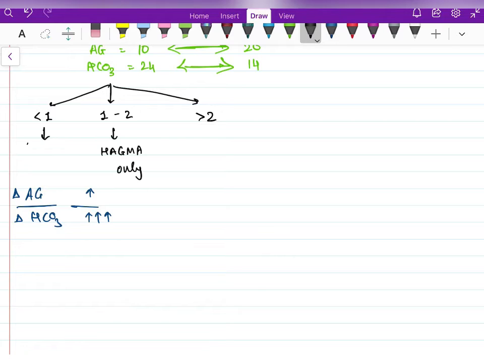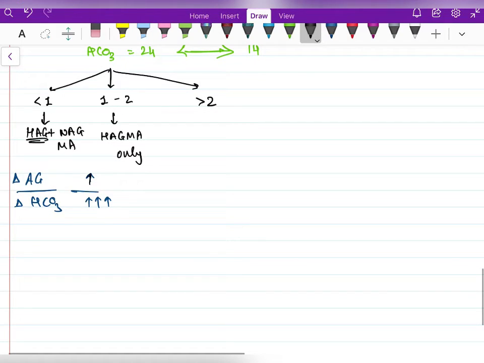So the patient is said to be in high anion gap plus normal anion gap metabolic acidosis. High anion gap will increase anion gap and also decrease bicarbonate level. On the other hand, normal anion gap will decrease bicarbonate level without increasing anion gap. So ultimately the difference between bicarbonate levels will be more. So our delta ratio will be less than 1.